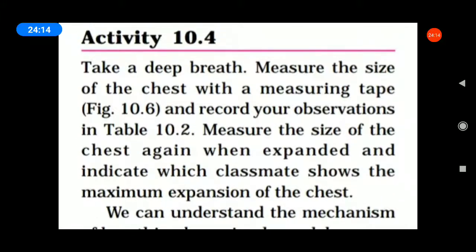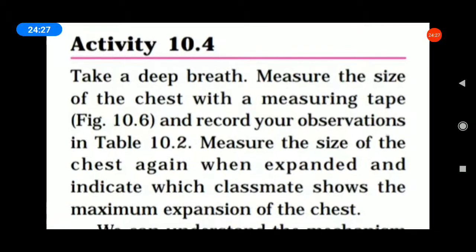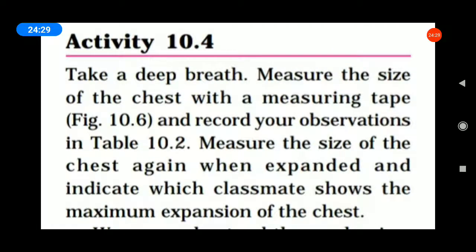Next, activity 10.4. All of you see your book. Take a deep breath. Measure the size of the chest with a measuring tape and record your observations in Table 10.2. So, next class, students, all of you fill this table, Table 10.2.